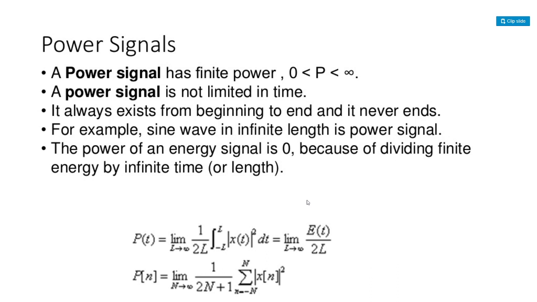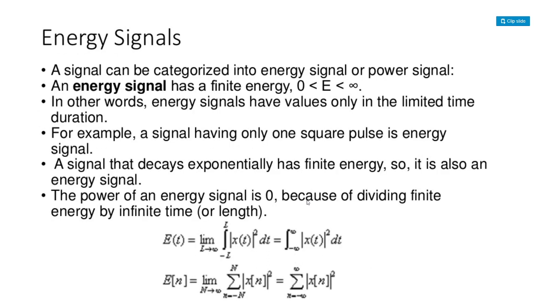To calculate the energy of a signal, the formula, for a continuous time signal, is the integral from minus infinity to plus infinity of x of t whole square dt, and this duration must be finite, a limited time duration. In the case of discrete time, E of n, the energy of a given signal x of n, is sigma n equals minus infinity to plus infinity of x of n square.